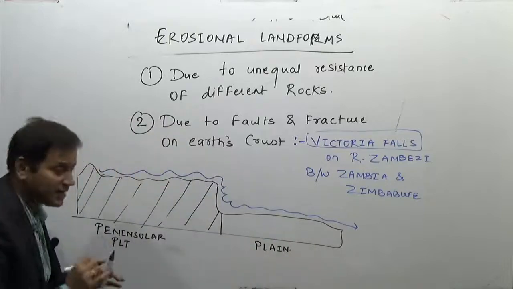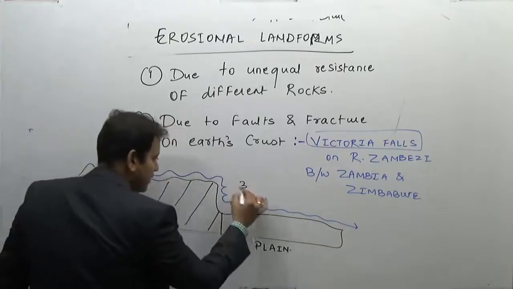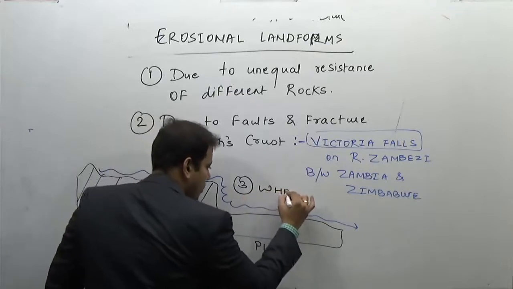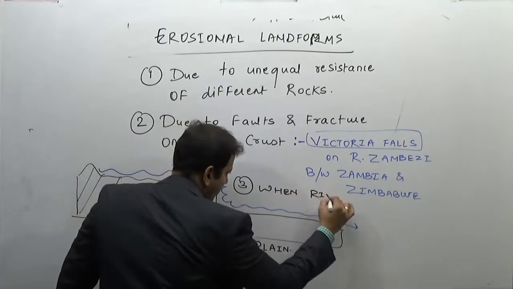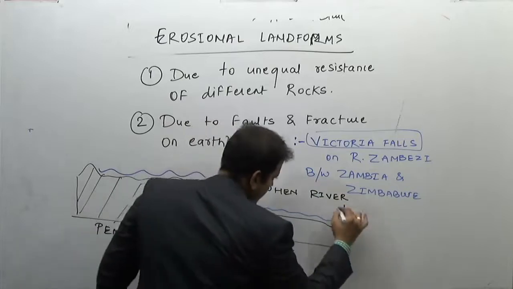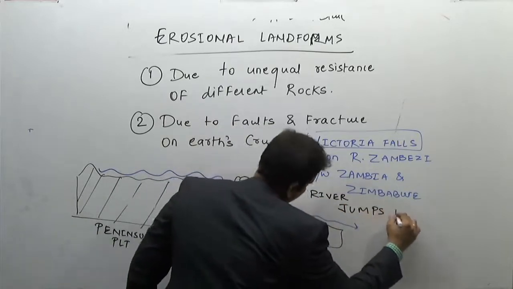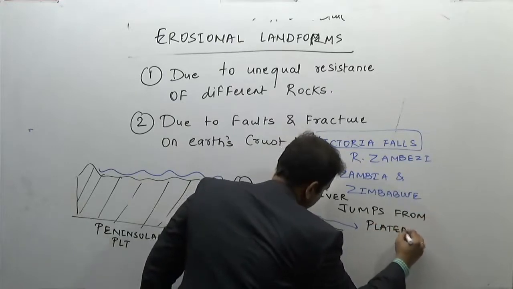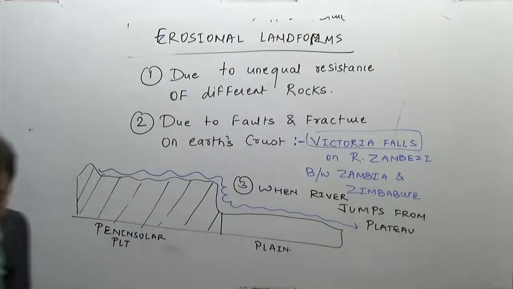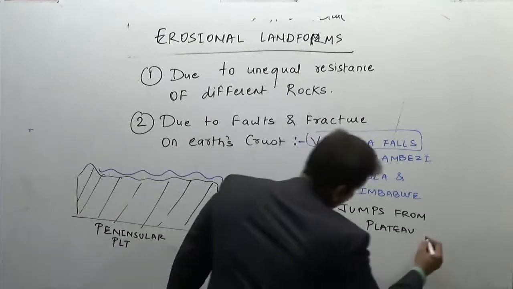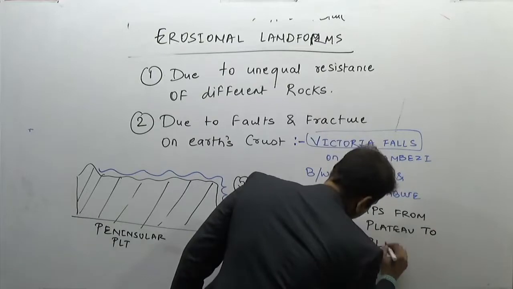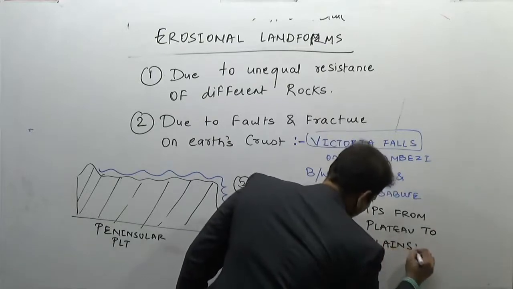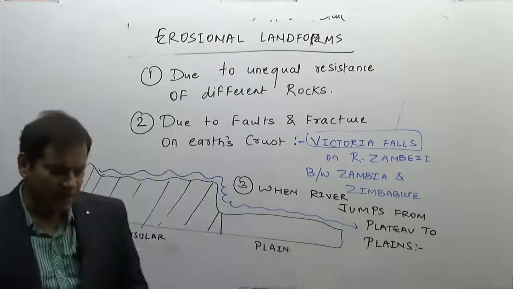So the third reason for waterfall is when the river jumps from a plateau to the plains. Now this is an example.